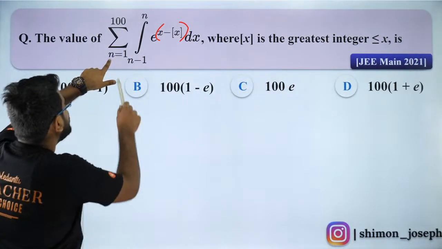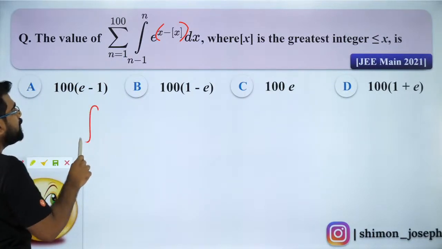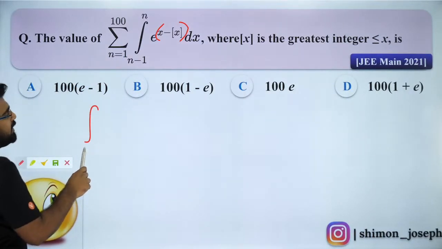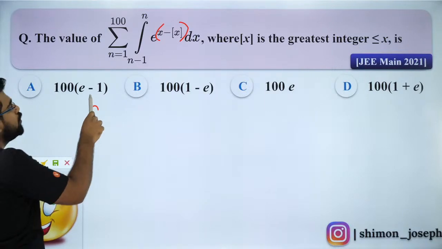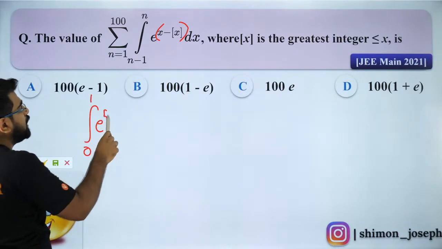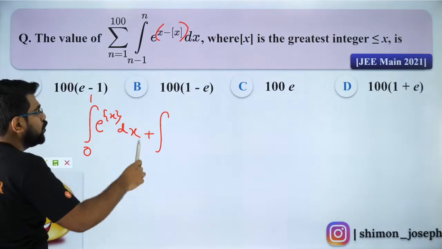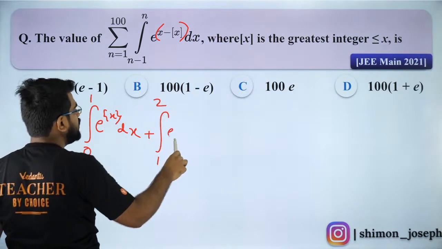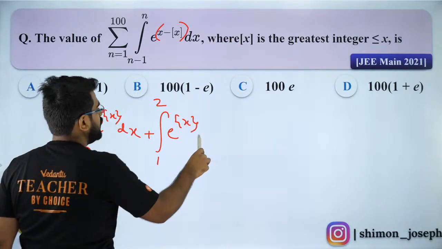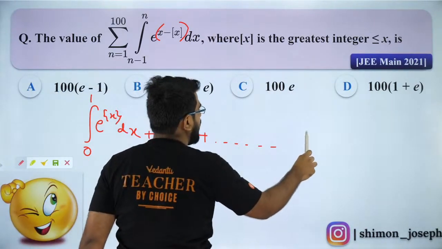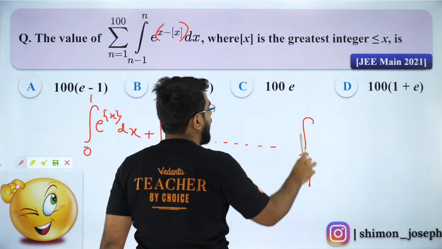If I expand this, put n equal to 1 first. I will get integral 0 to 1 e to the power fractional part of x dx. Then I'll have n equal to 2, so it will be 1 to 2 e to the power fractional part of x, and in the same way all the way up to 99 to 100.